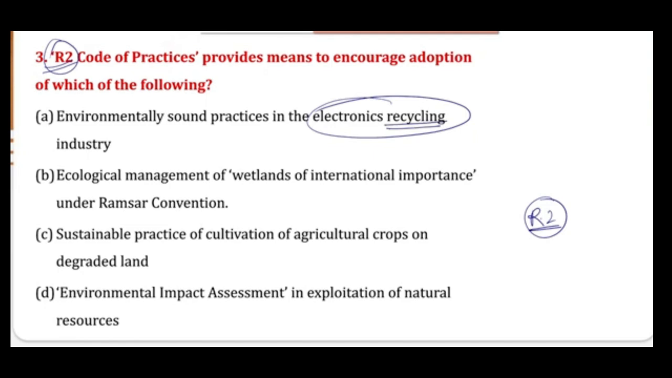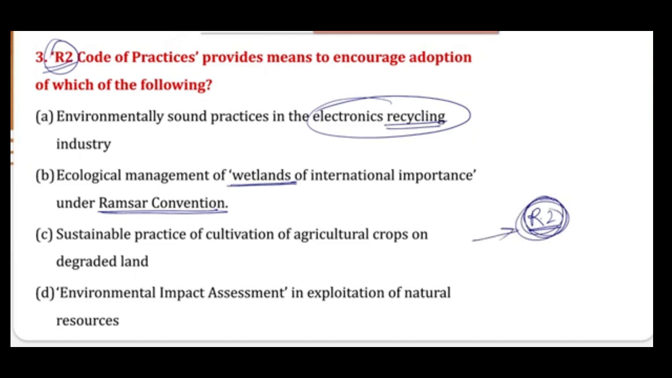Now the second option is related to ecological management of the wetlands. So they are talking about wetlands over here, and second is Ramsar Convention. There is a possibility of this thing. Now the third statement is sustainable practice of cultivating agriculture crops on the degraded lands. Yes, this can be true, but if you have no idea, then by logic you can say that there is no use of this, or no connection to R2.